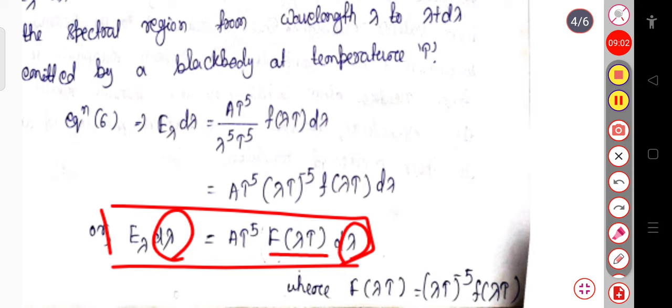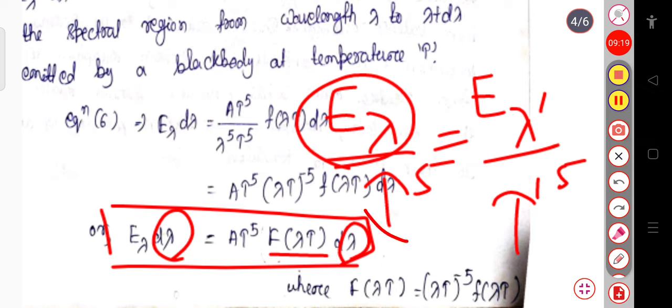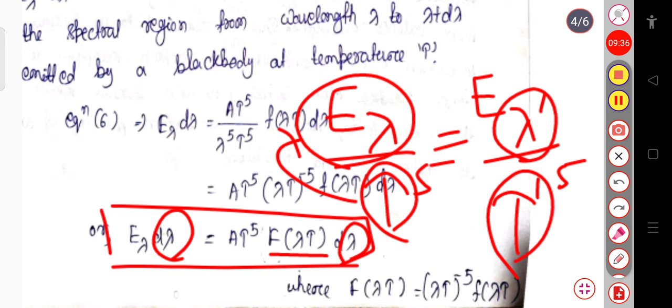So from this you can write E lambda divided by T to the power 5 equal to E lambda prime divided by T prime to the power 5. So we can say that when the absolute temperature is T, the energy density will be E lambda, where lambda is the wavelength at this particular temperature T, and similarly at the wavelength lambda prime, if the absolute temperature is T prime, then the energy density will be E lambda prime.